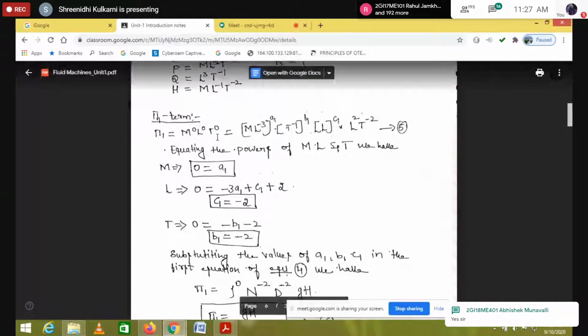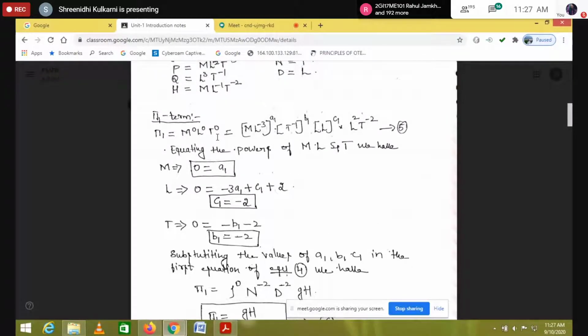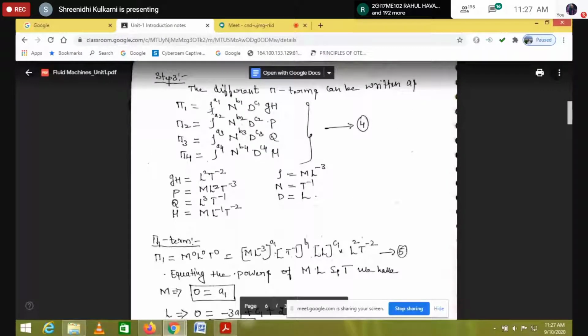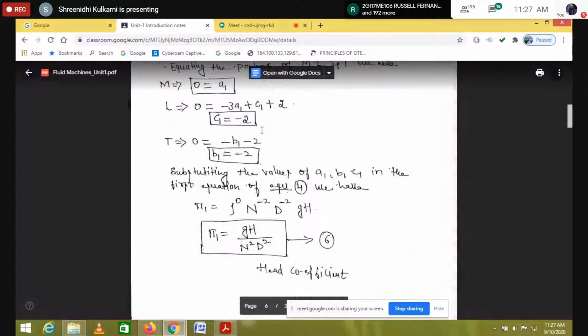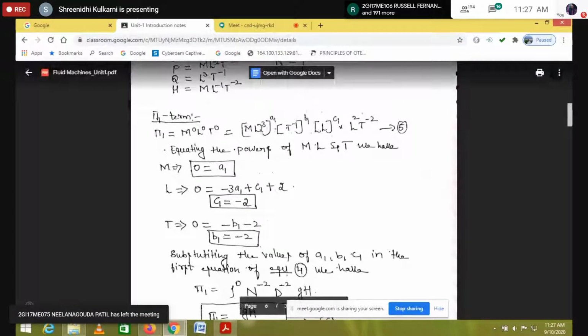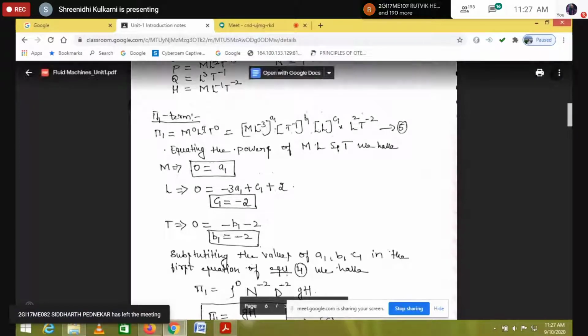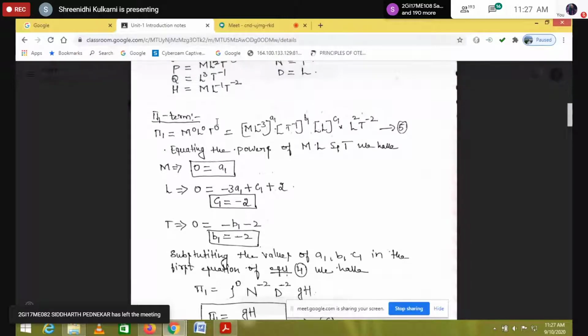Next, I'll come to the pi 1 term. What is the pi 1 term? Here rho to the power of a1, N to the power of b1, D to the power of c1, and g, h. So 3 are the repeating variables and 1 is the non-repeating variable. So first I am going to take pi 1, very important. As you just asked, first we are going to take it as the left hand side.